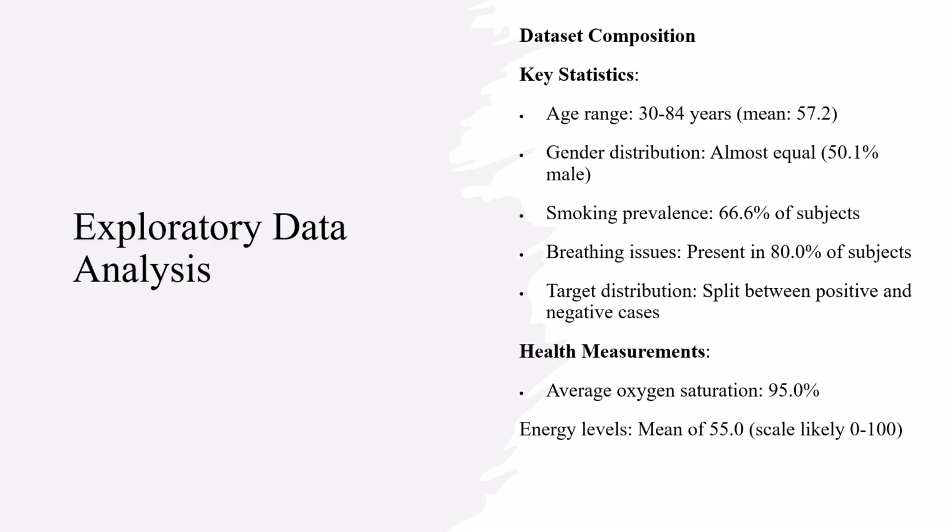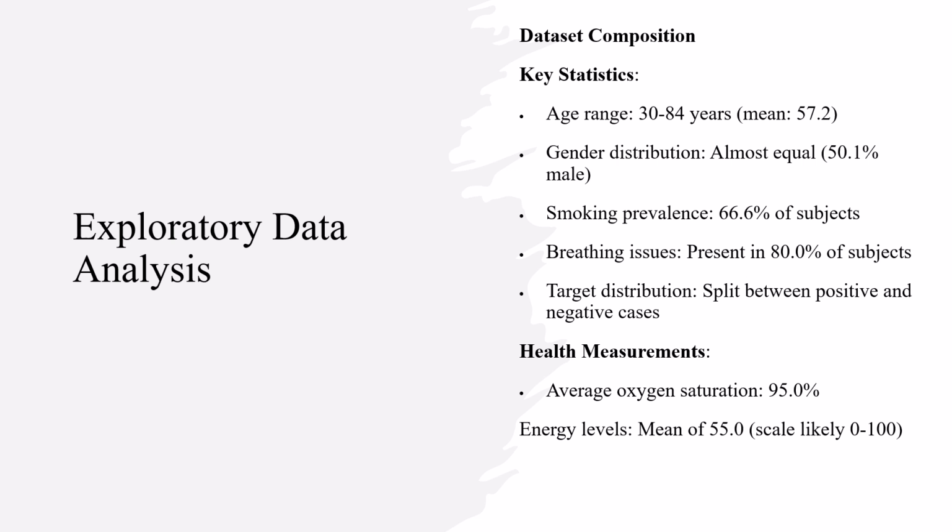Let's look at what our exploratory data analysis revealed. The age range of subjects spans from 30 to 84 years, with a mean of 57.2 years. Gender distribution is nearly equal at 50.1% male. Some key statistics stand out: 66.6% of subjects were smokers and 80% reported breathing issues.